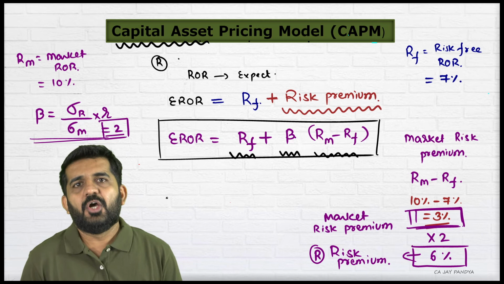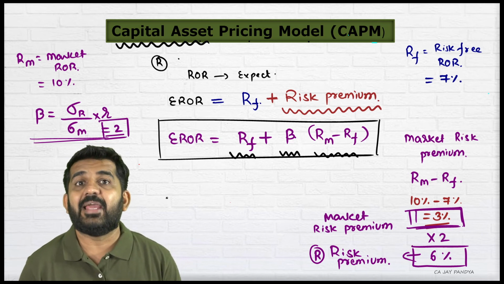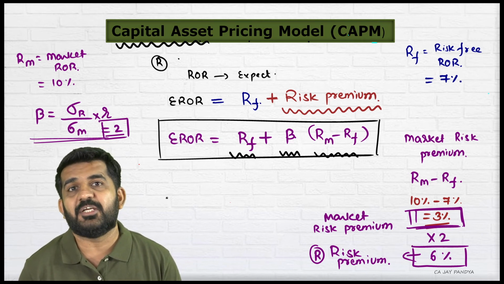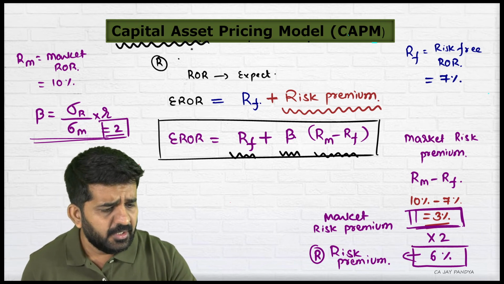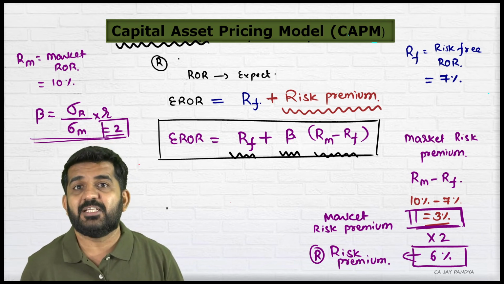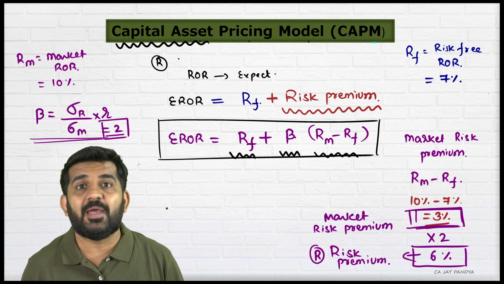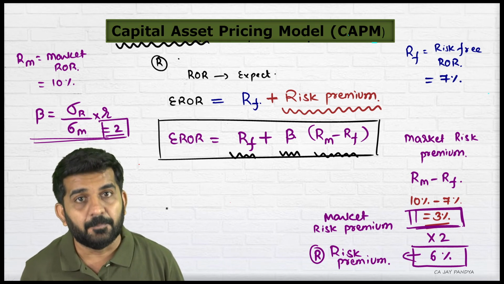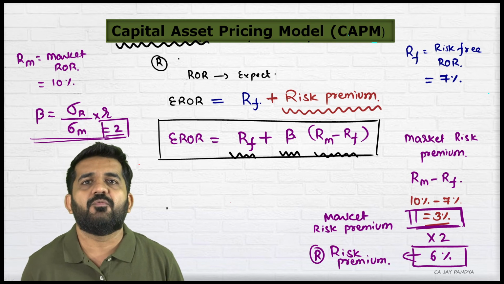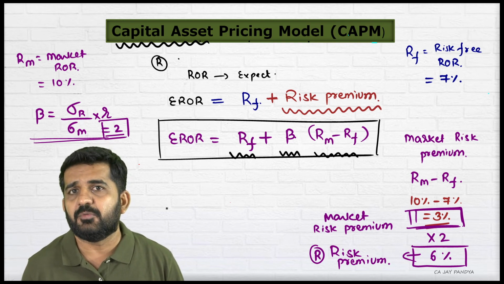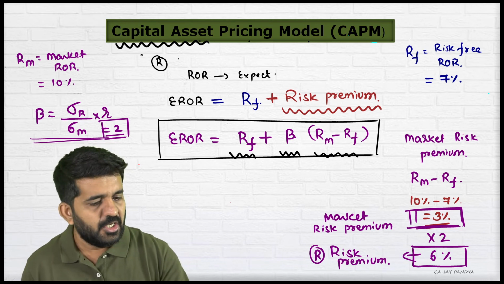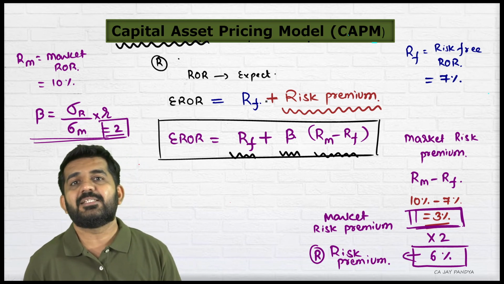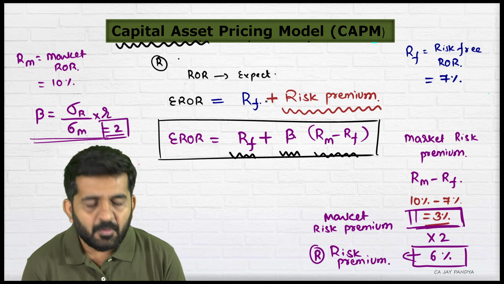You need to go to the capital structure or cost of capital chapter in your intermediate, where you can easily find that the concept of the capital asset pricing model is in cost of capital, which is from the point of view of the company. So even the company is required to find out the expected rate of return of the equity shareholders to decide dividend and other policies. So this is why it is termed the capital asset pricing model.